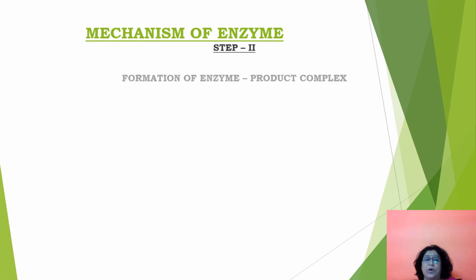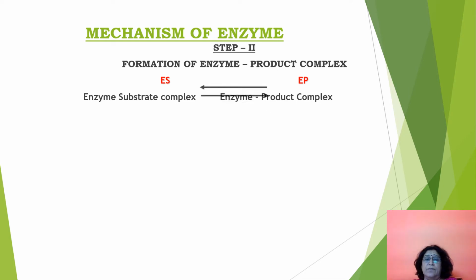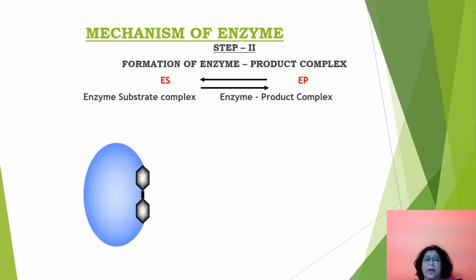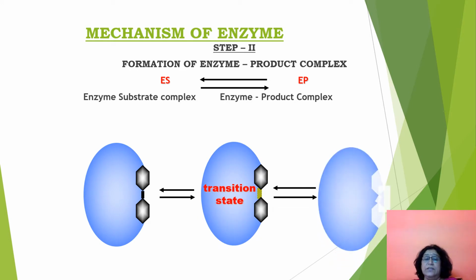Then in step 2, what happens? Formation of the enzyme product complex takes place. How? Here on the active site to which the substrate is attached, the reaction of the substrate takes place, the product is formed and a new bond between the enzyme and the product is formed. So basically the enzyme product complex is formed.